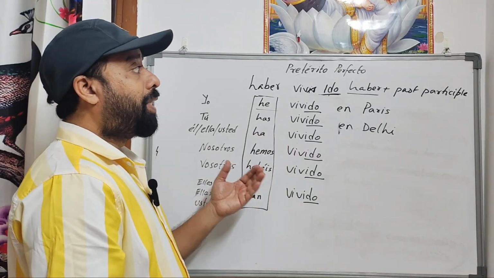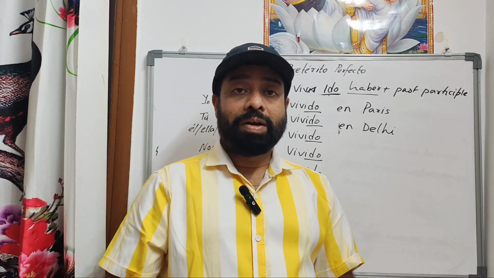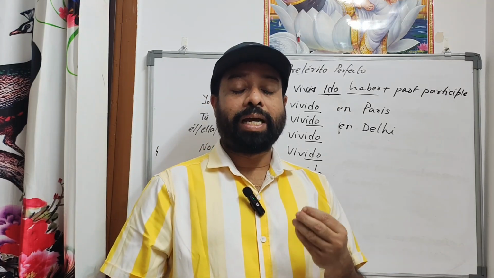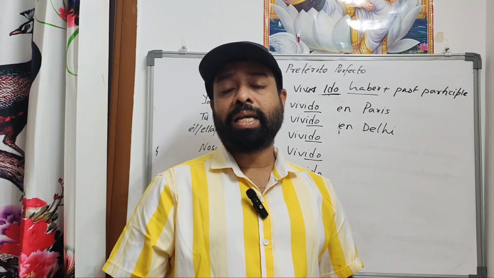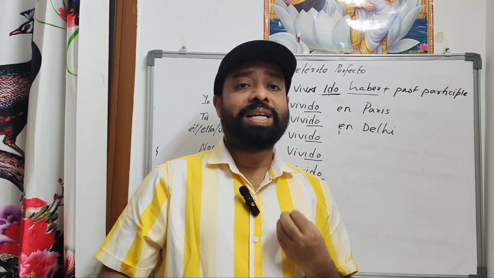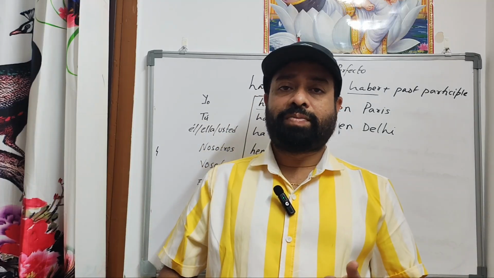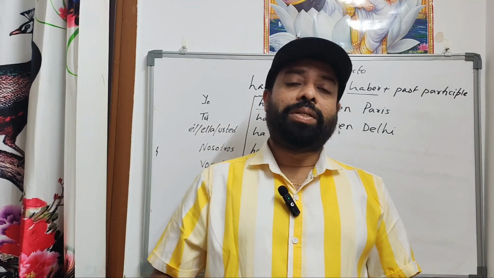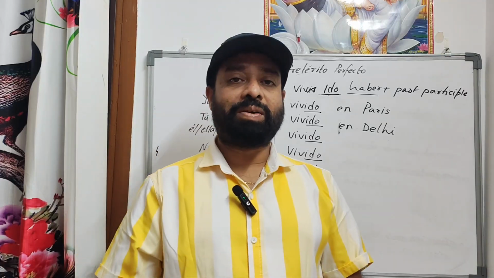That's all about Pretérito Perfecto. In the next video, we're going to learn the irregular verbs, how you can do it for AR, ER, IR, with similar ado and ido. We will make a few sentences and help you understand. And I'll give a list of irregular verbs also, so it will be much easier for you to understand Pretérito Perfecto. So I hope you understood and you can do it now in an easy way.